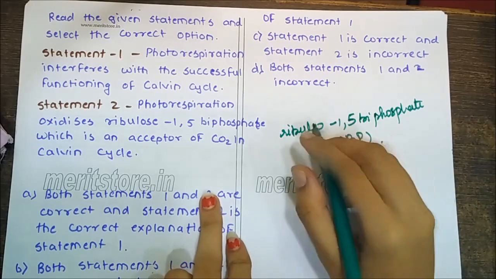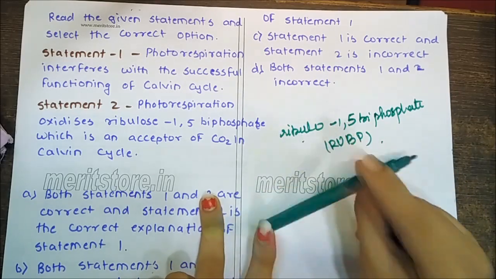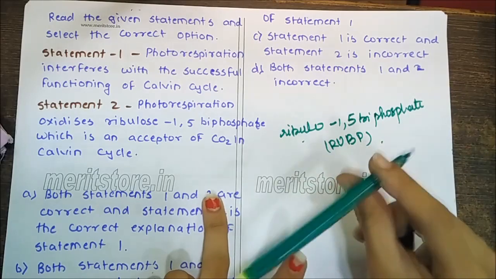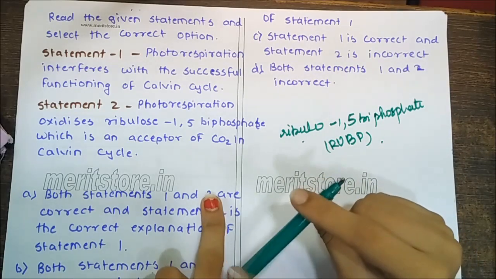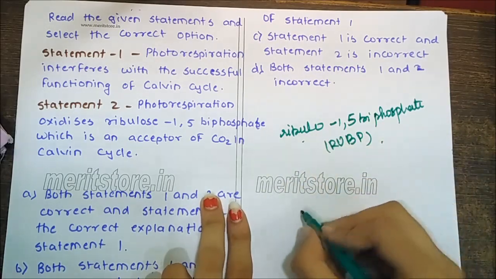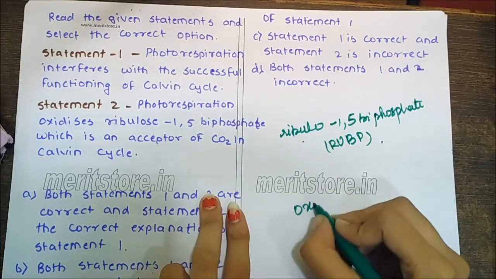Under normal conditions in the Calvin cycle, carboxylation of RuBP takes place, whereas during photorespiration, instead of carboxylation, oxygenation of RuBP takes place.